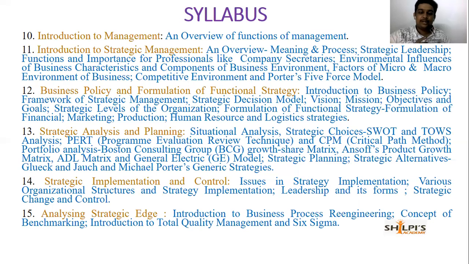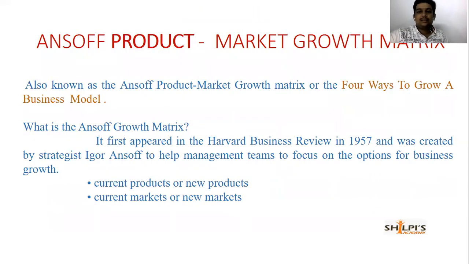Fine. Now, in this session, I would like to teach you a small topic from this syllabus. I have chosen the Ansoff product-market growth matrix. The name itself shows that it is about the product and market and its growth. This matrix was developed by Igor Ansoff. Right? This is also called the 4 ways to grow a business model. There are 4 ways. Ansoff has given 4 ways to grow a business model. Right? It first appeared in Harvard Business Review in 1957.